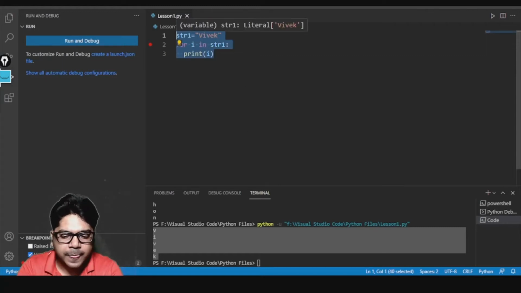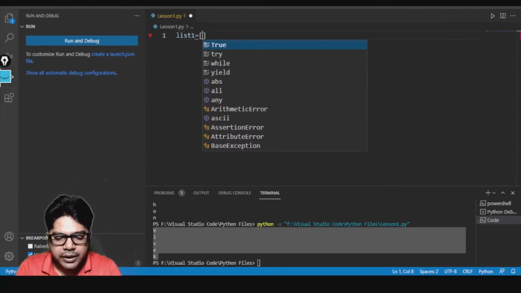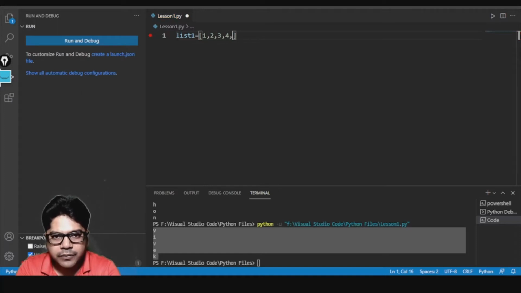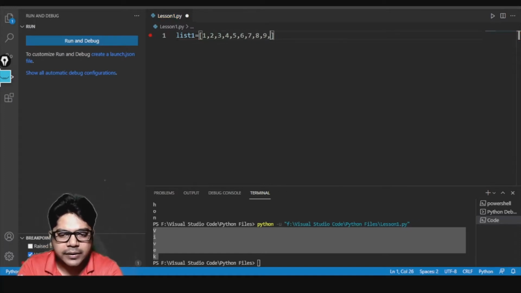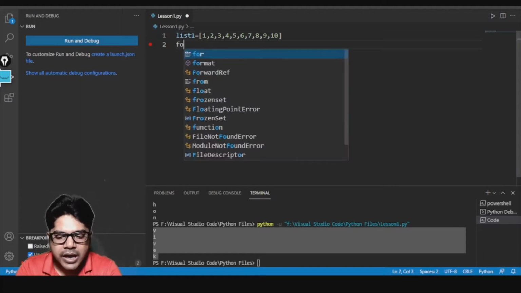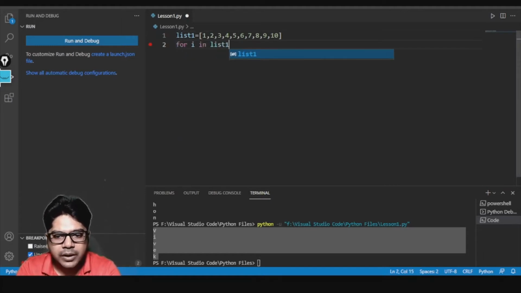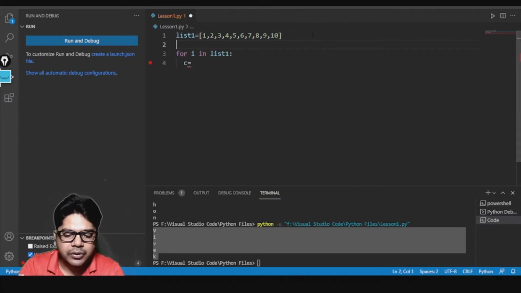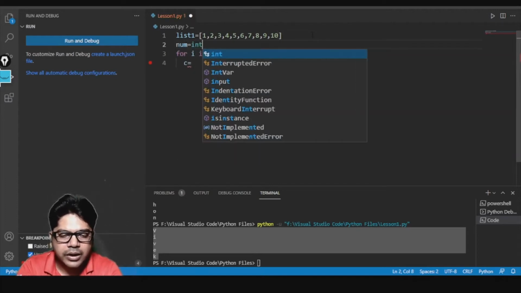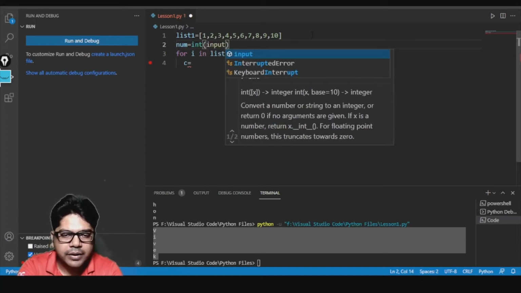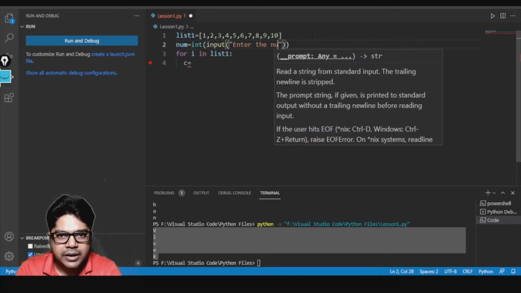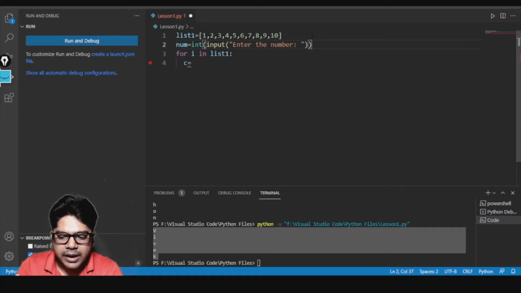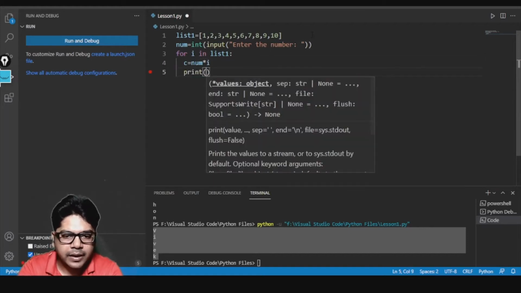List1 equal to, here I gave 1 comma 2 comma 3 comma 4 5 6 7 8 9 and then 10. Okay, so now we have the list, and here I'll write for I in list1, and put a colon. And I'll write C equal to, and I need to take one more number. So let us take a number from the user. So num equal to int. You know why we use int? Because we are typecasting, right? Enter the number. We are asking the user to enter the number, and then C equal to num multiplied by I, and I'll print I, print C.